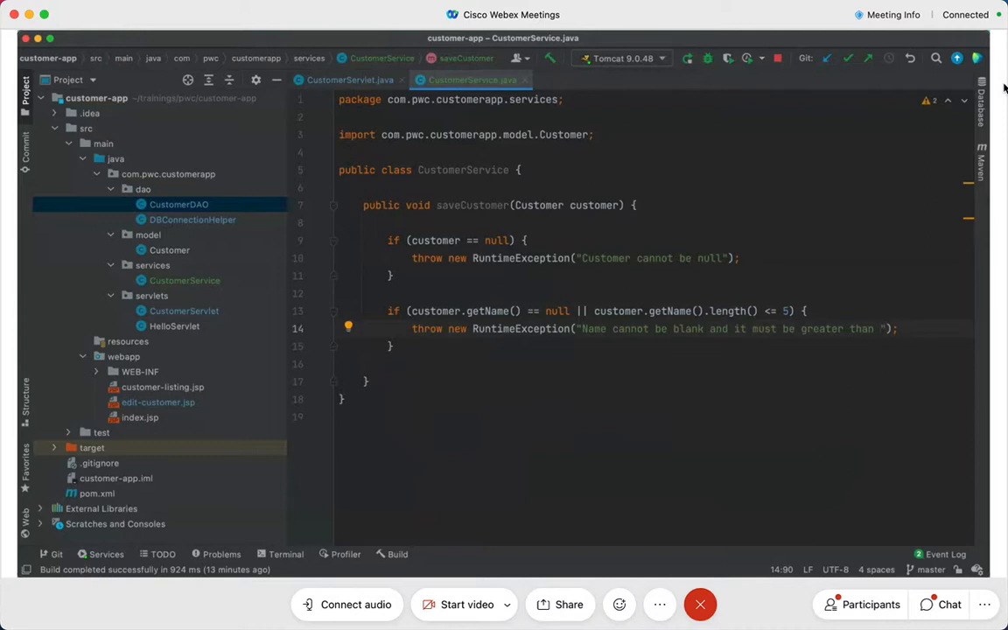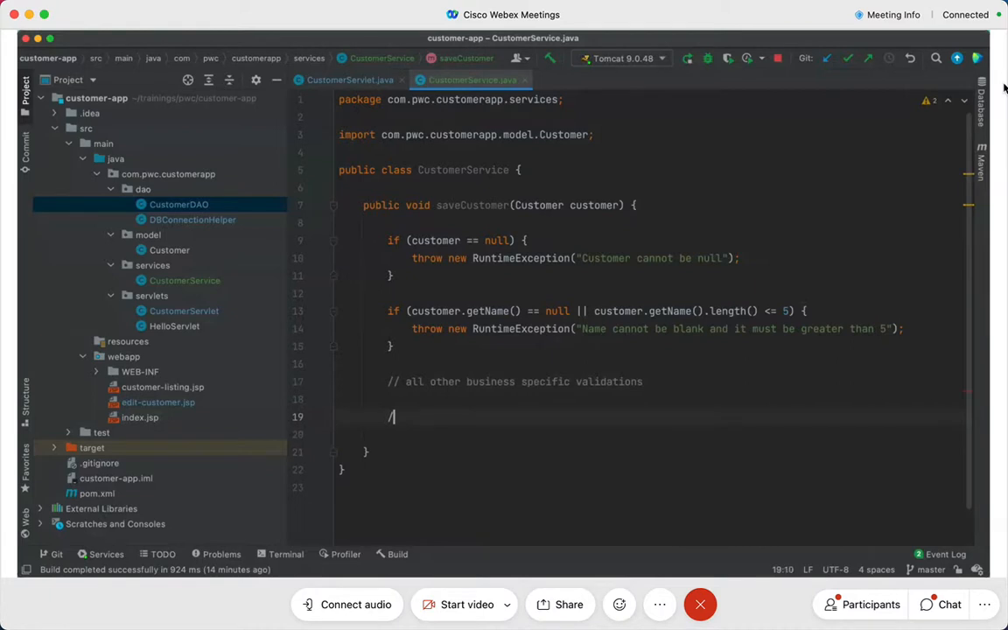Greater than what? 5 characters. It must be greater than 5 characters, isn't it? Come on, yes. See the logic here. And then I'll check the same thing for the same valid. Say all other business specific validations, right? Will go here. Validations, and not only validations.